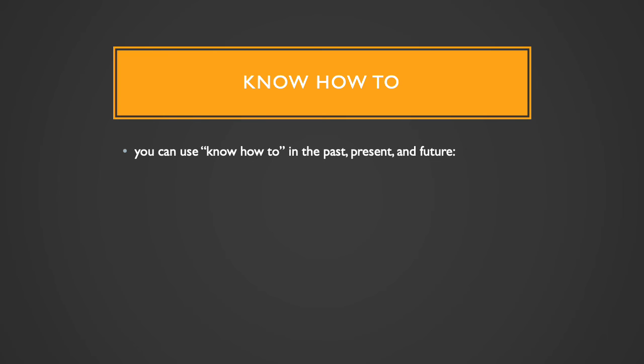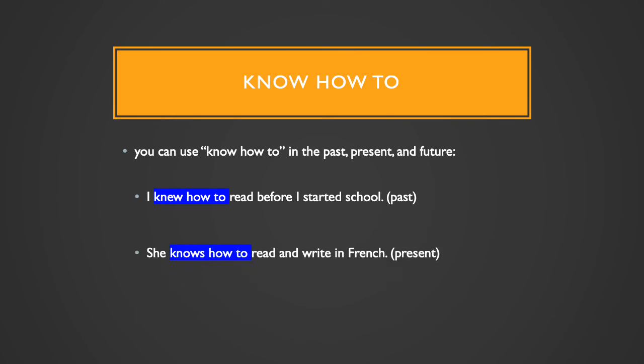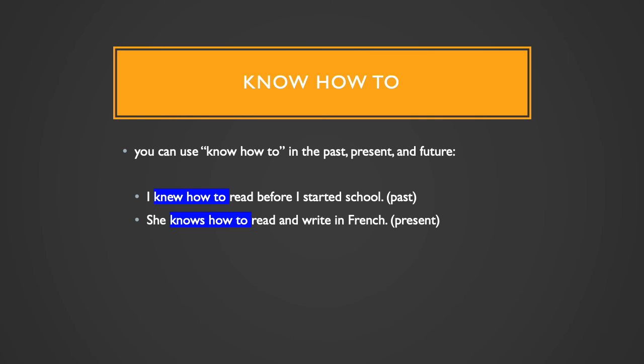And again, just like be able to, we can use know how to in the past, present, and future. For example, I knew how to read before I started school. This is the past. She knows how to read and write in French. Present. In the future, we will know how to cure cancer. Future. So, just like be able to, know how to is a very good phrase to know and use.